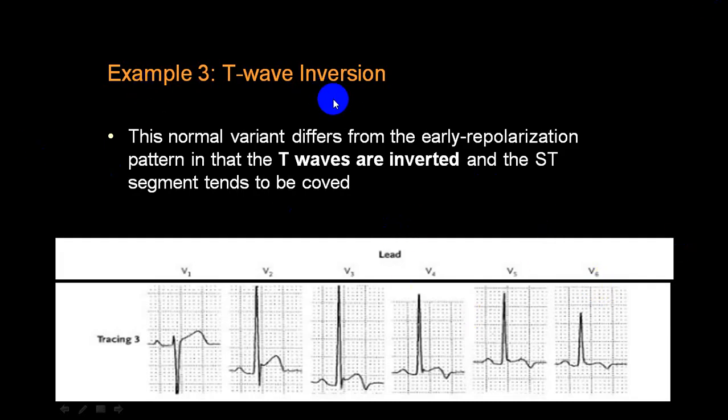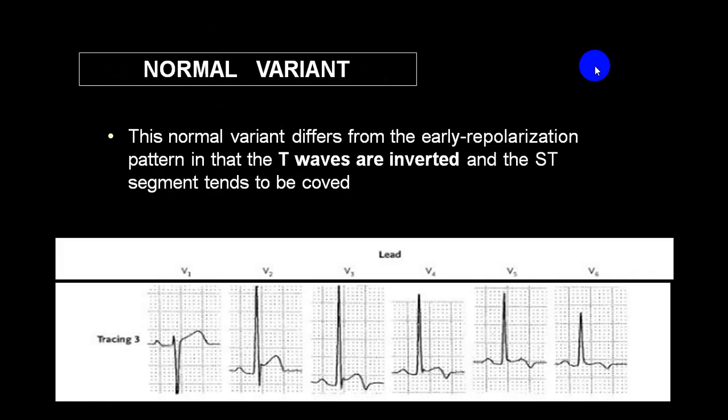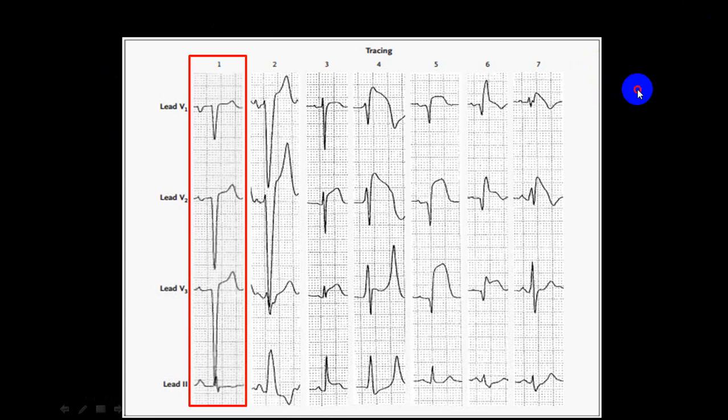Now if you see here, there is a notch and T wave inversion. So once in a while you can have a T wave inversion in some of the leads. Again, it is a normal variant of early repolarization. Early repolarization syndrome we call normal variant. Now we go to another topic.